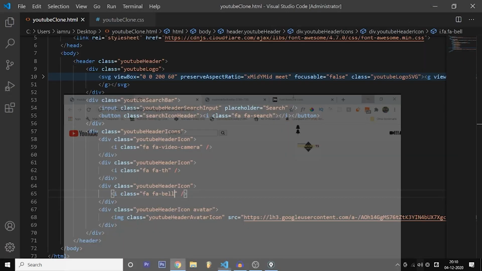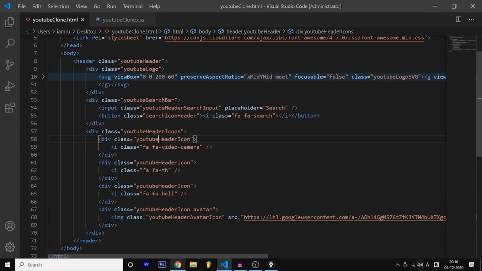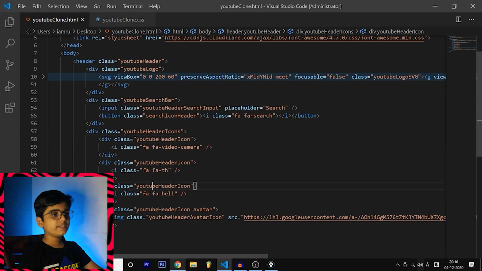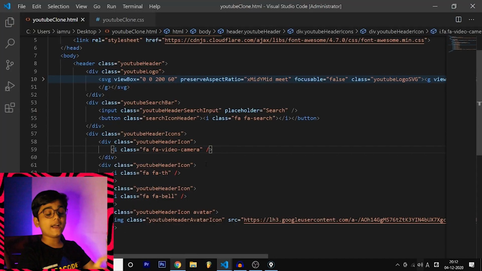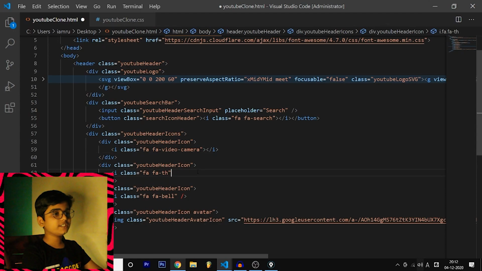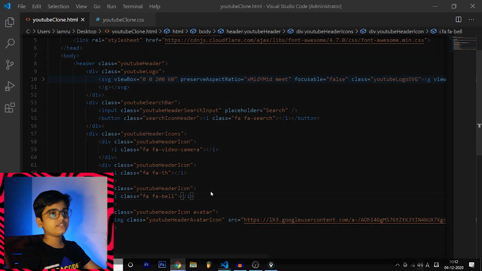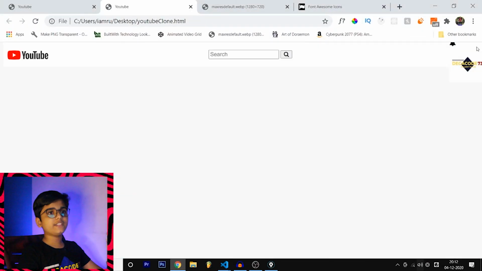Why did these two icons repeat? Let's search. So header icon, everything is same, and this is the div. So why did those repeat? So I found out the error, which is you should not self-close this, because these are not self-closing. Perfect. Now let's reload this. Yeah, everything is good. So these are not good. We need to style this.